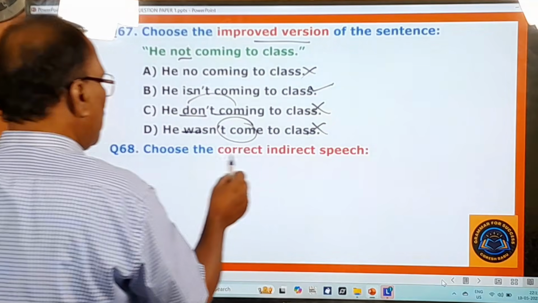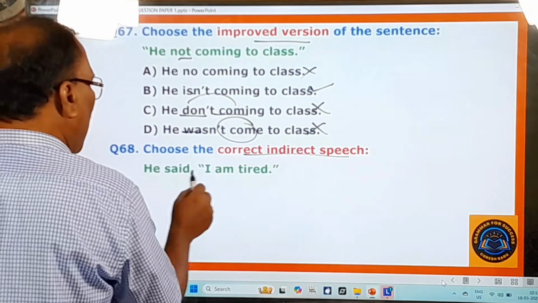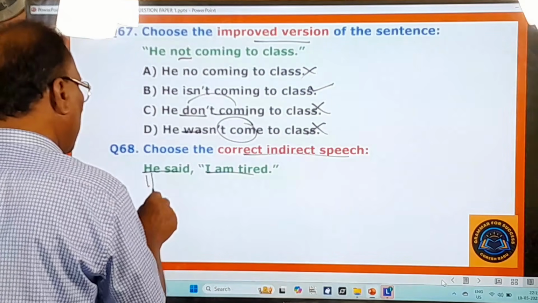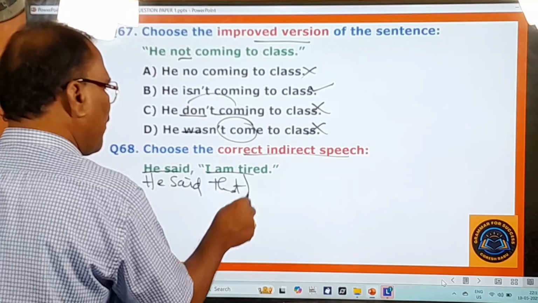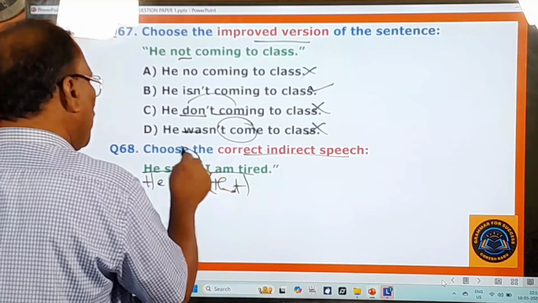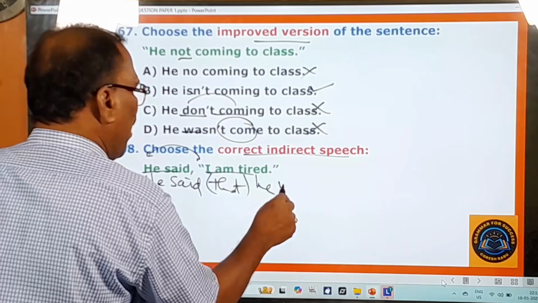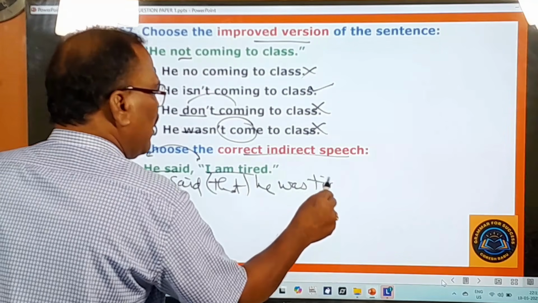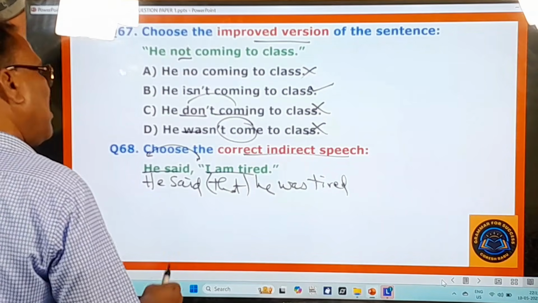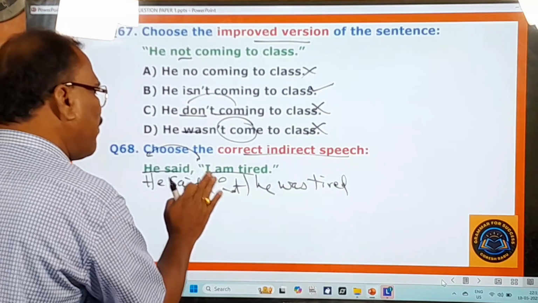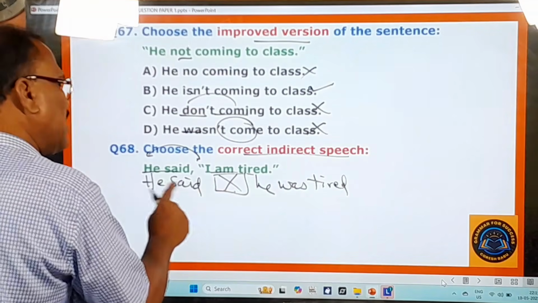And choose the correct indirect speech. He said, I am tired. So, he said, let us do it on our own first of all. He said that, okay, I am. I means who? He. So when you turn this I into he, it becomes he. Am becomes was, and tired. And you know very well, he said that he was tired. In our everyday life, sometimes we skip this connecting word also. We don't make use of this. We can say, he said he was tired.